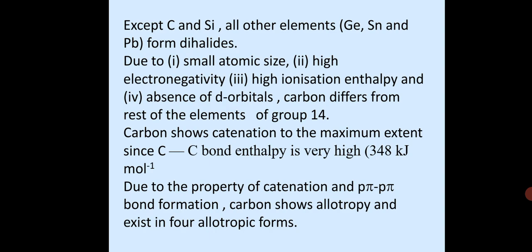Carbon shows catenation to the maximum extent since the carbon-carbon bond enthalpy is very high, 348 kilojoules per mole. Due to the property of catenation and p-pi bond formation, carbon shows allotropy and exists in 4 allotropic forms. Out of that, the crystalline allotropic forms of carbon are diamond, graphite, fullerenes and carbon nanotubes. We also have the amorphous allotropic form of carbon.